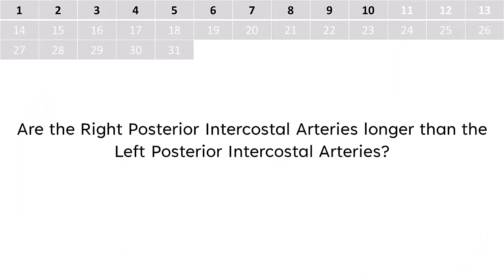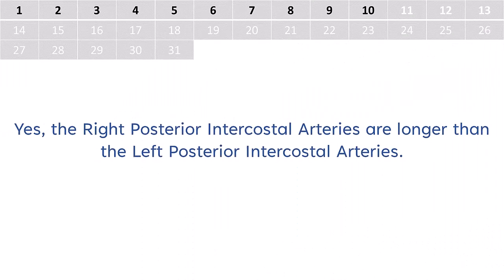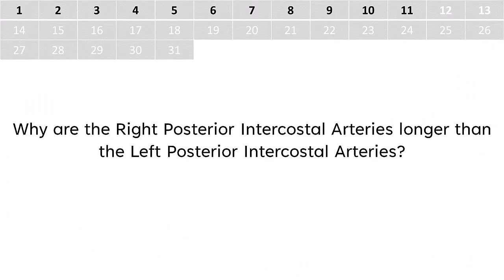Are the right posterior intercostal arteries longer than the left posterior intercostal arteries? Yes, the right posterior intercostal arteries are longer than the left. Why are the right posterior intercostal arteries longer?